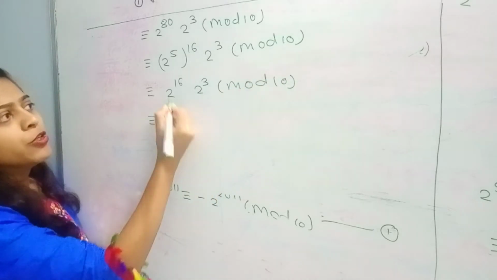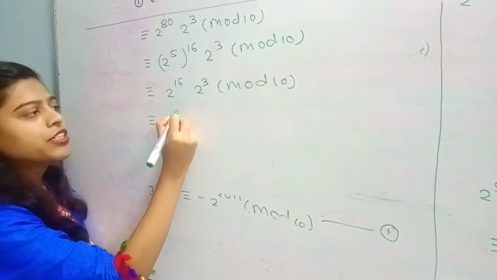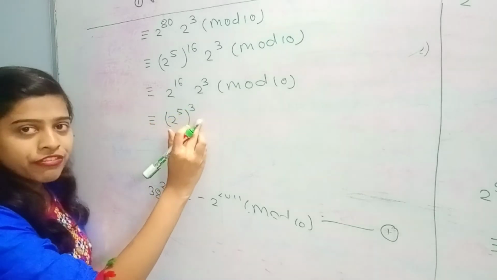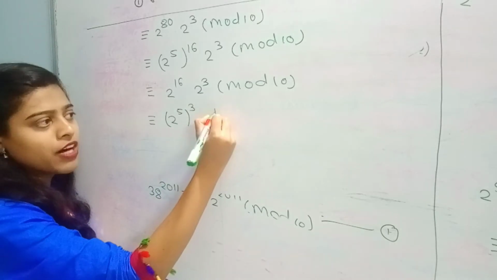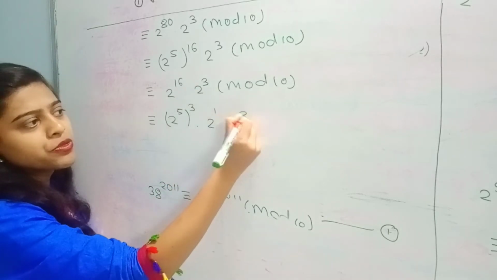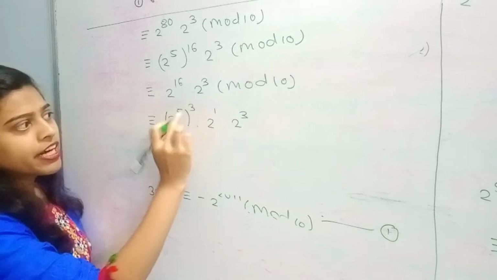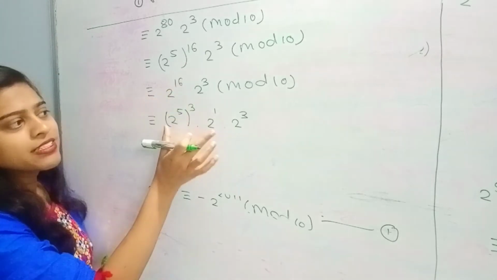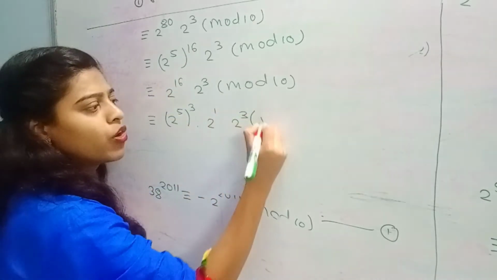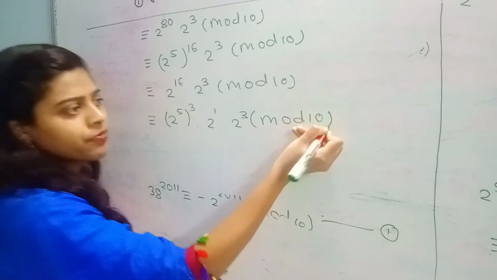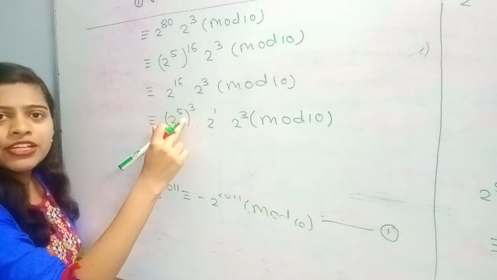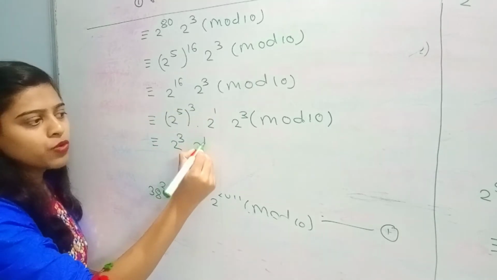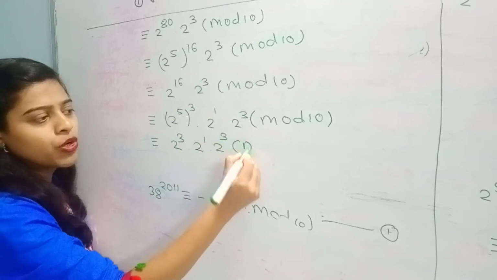Similarly, 2 raised to 16 can be written as 2 raised to 5 raised to 3, that is 2 raised to 15 into 2 raised to 1, into this 2 raised to 3. Check is it correct or not: 5 into 3 is 15, plus 1 is 16. So 2 raised to 16 can be written as this modulo 10. As we know, 2 raised to 5 is nothing but 2. So 2 raised to 3 into 2 raised to 1 into 2 raised to 3 modulo 10.